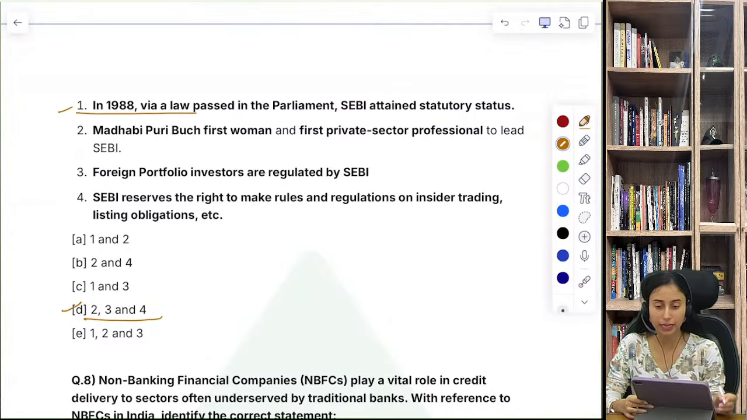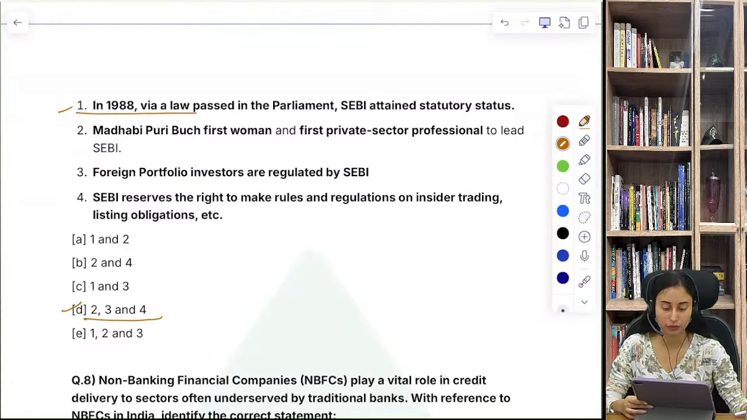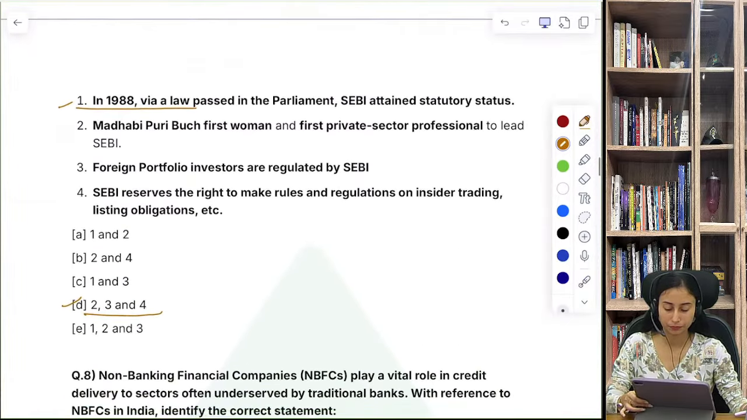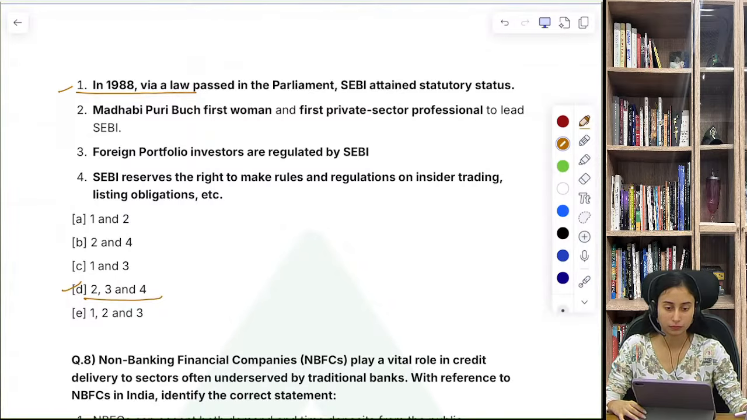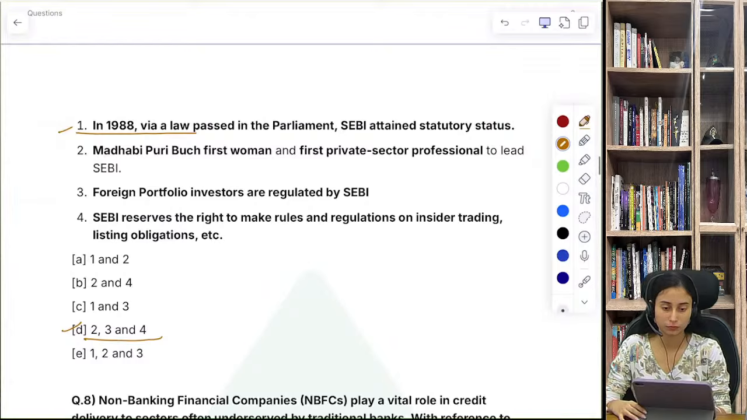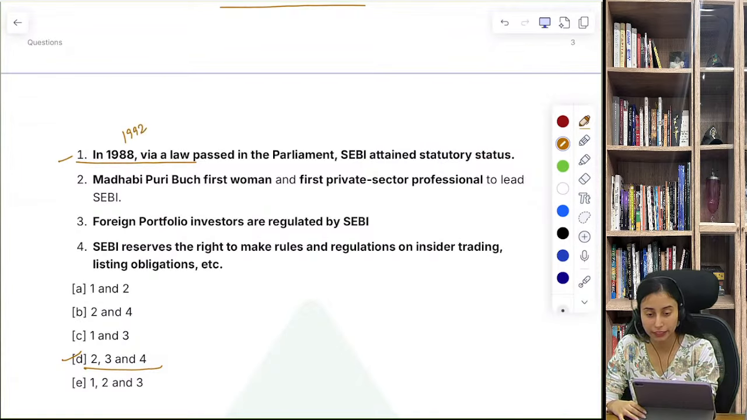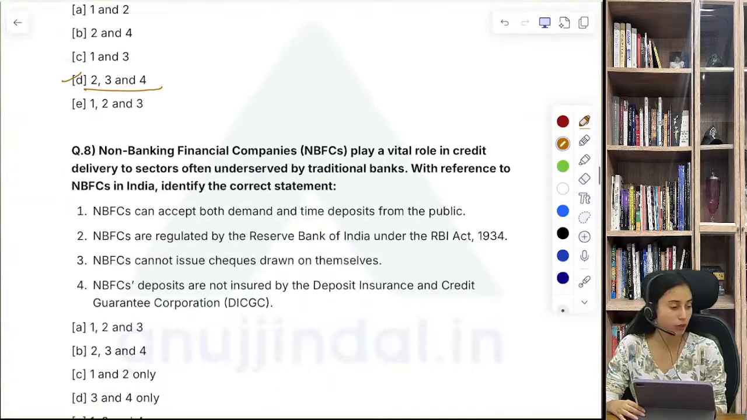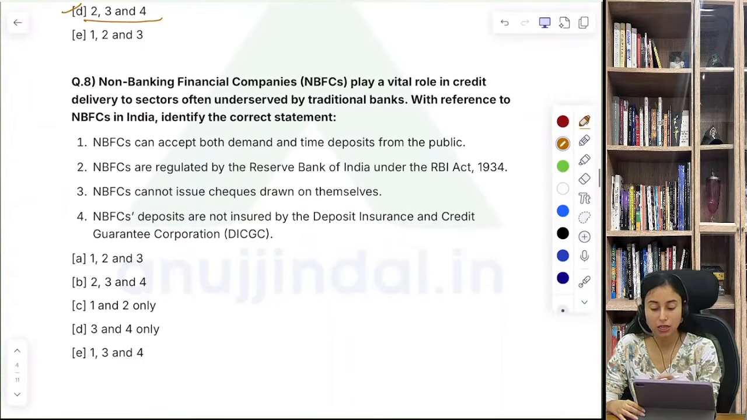Why is the first incorrect? So in 1992, SEBI came into existence via passing a law in the parliament. So this is the right answer. All of the statements related to SEBI are correct. Right. Great, everyone. Question number 8.